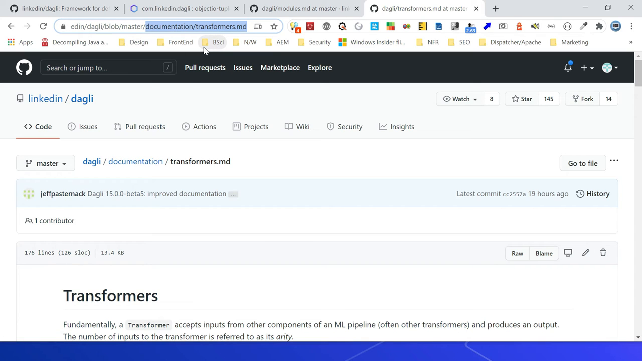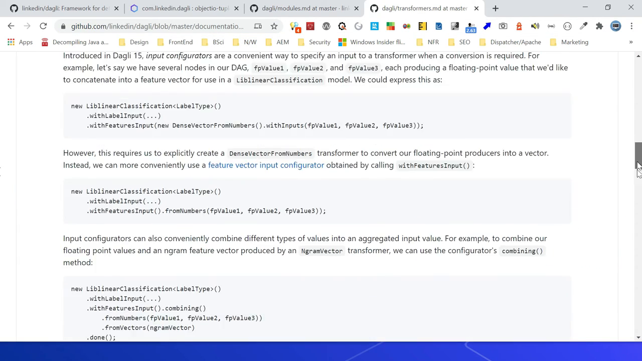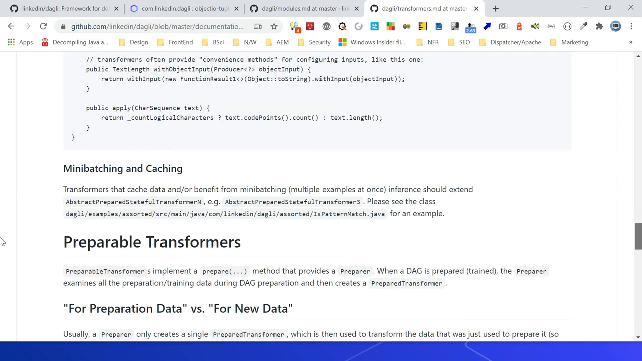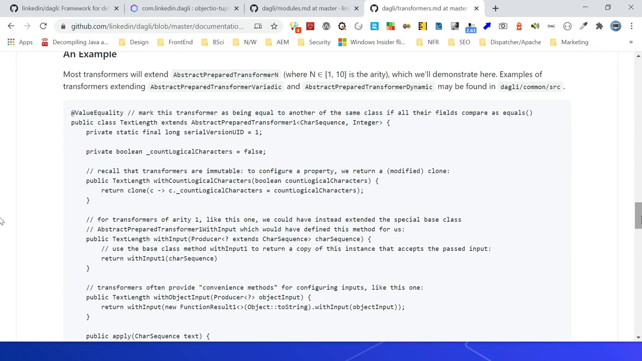This contains two types of transformers. One is prepared transformers. Another one is preparable transformers. You can see it here. A prepared transformer is already prepared, so it can accept the input and give the output. A preparable transformer means first it should be prepared by performing some action, then it can be converted into a prepared transformer. You should also be able to create your own custom transformer. Refer to this URL for more details on the transformer.